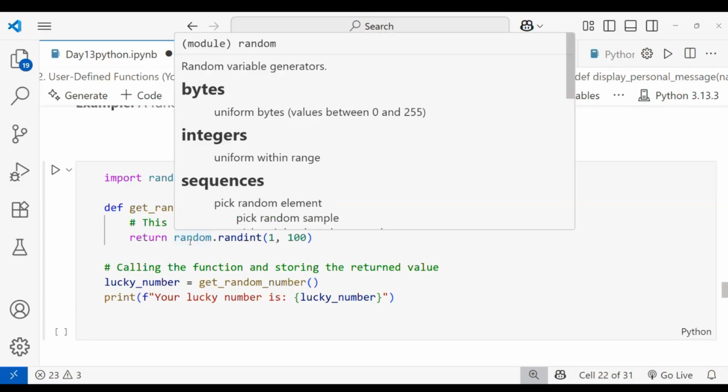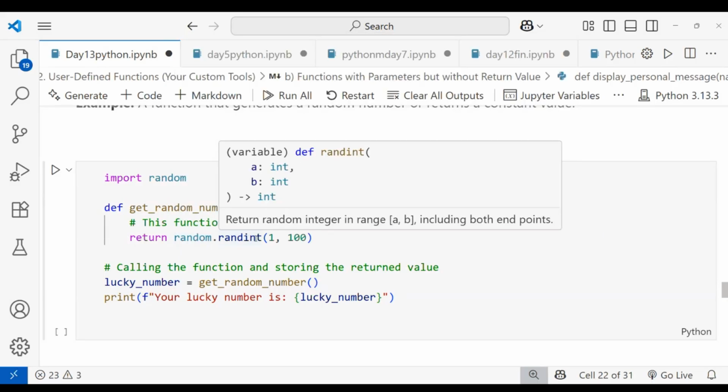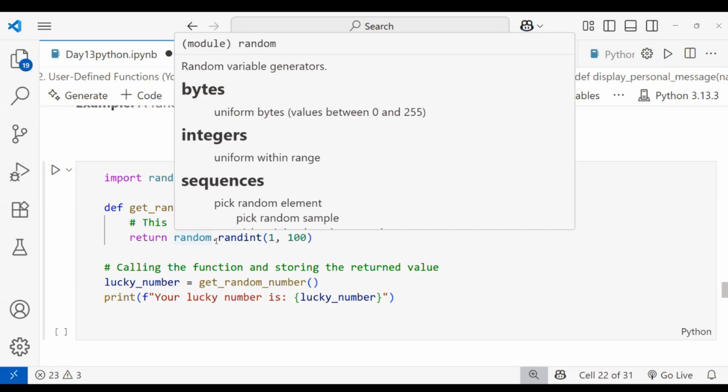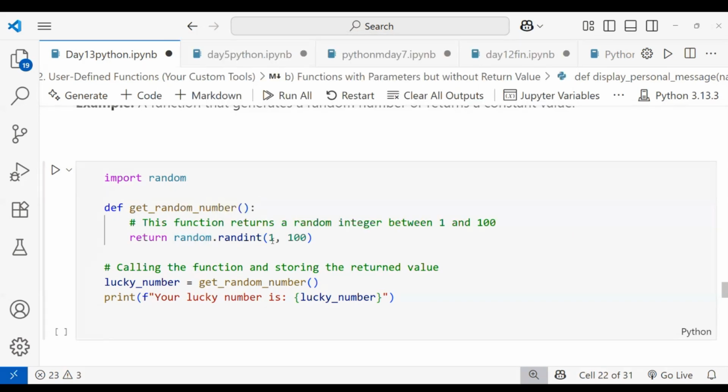That is random dot. Okay, I want the integer number only, right? So I'm taking randint. This is an already declared method, so I'm using the dot operation. I'm passing the values: the start value and the end value, that is 1 to 100. So I'm calling the function and storing the returned values.